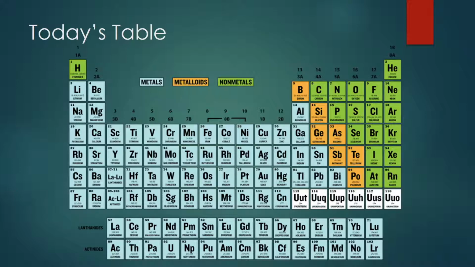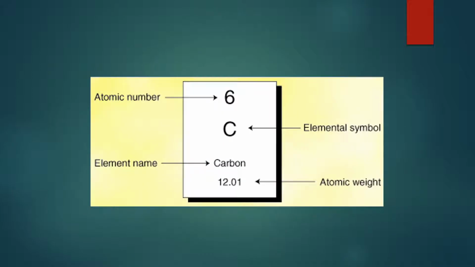Next, I wanted to go into what a single element on the table looks like. This is an example of what a single element looks like on the periodic table. The number at the top is the number of protons the atom has, or the atomic number. This is very important because the elements on the periodic table go in increasing atomic number from left to right. So that's how they're ordered. In the middle, the abbreviation for the name is known as its elemental symbol. For carbon, specifically here, it's just C. Its full name is sometimes placed under it as well, like it is here, for even people new to the idea of the periodic table to understand.